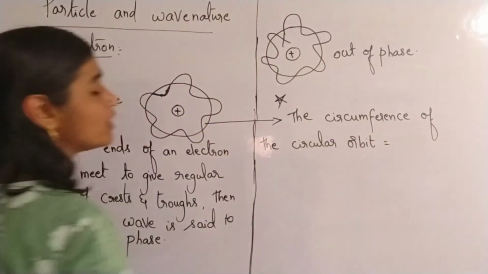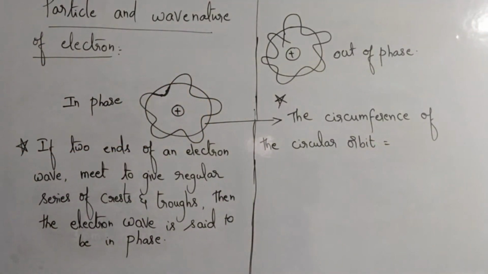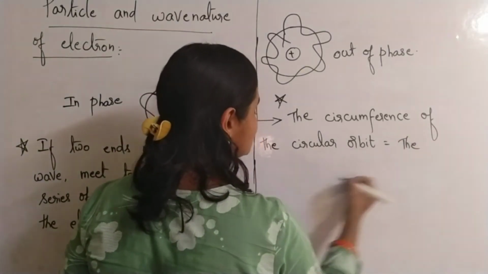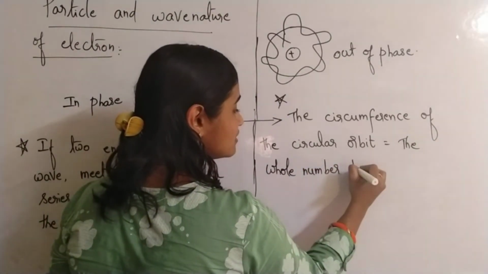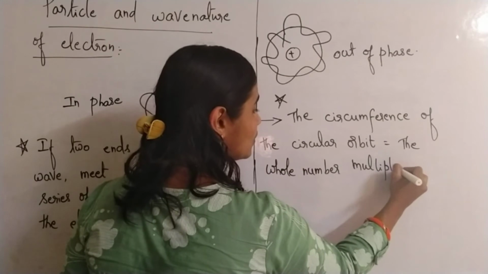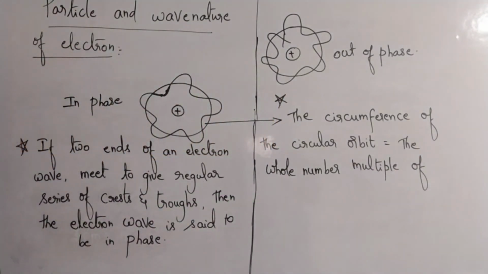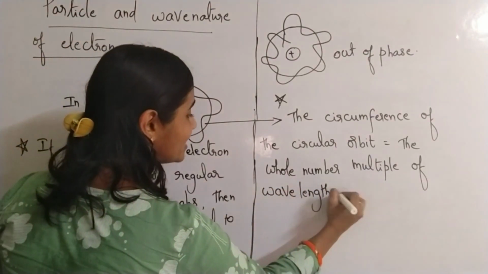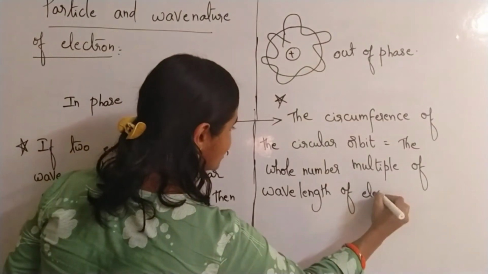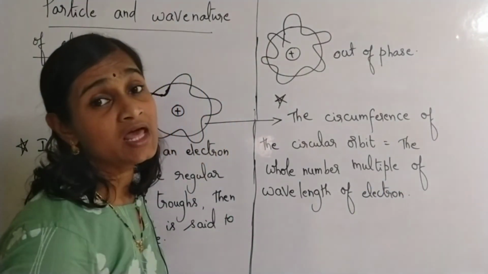Okay, now please understand the point carefully. The circumference of the circular orbit is equal to what? The whole number multiple of the wavelength of the electron wave. This is a very important point, dear children. You have to understand this very carefully.